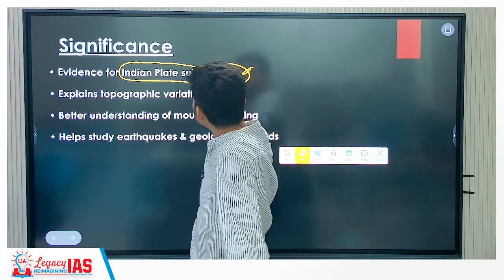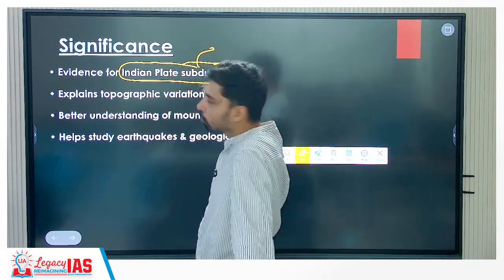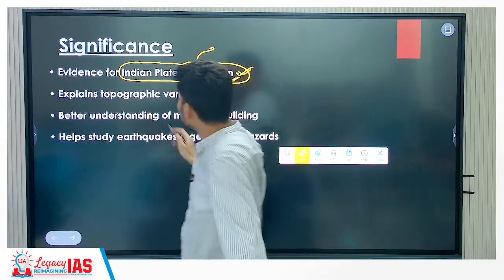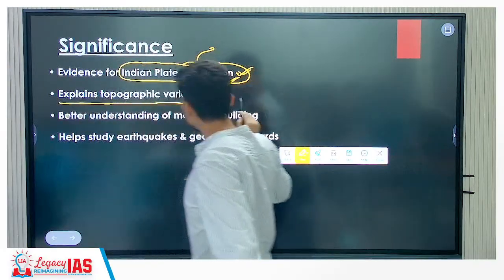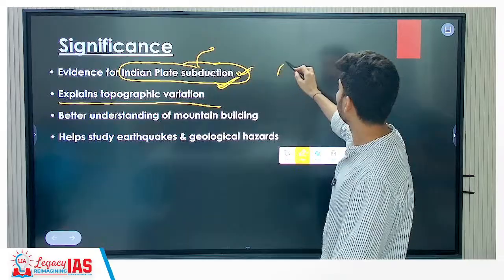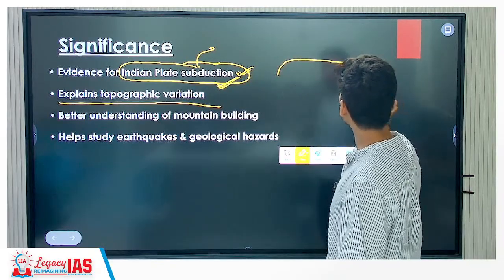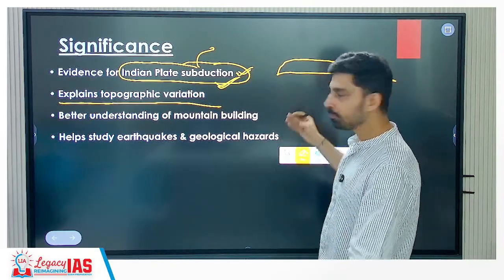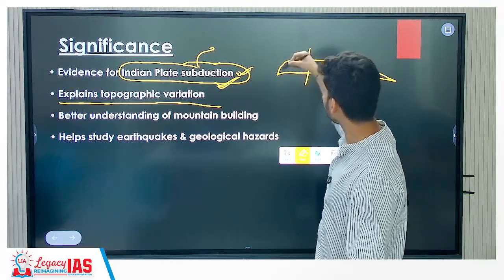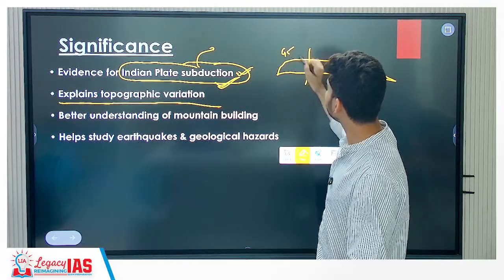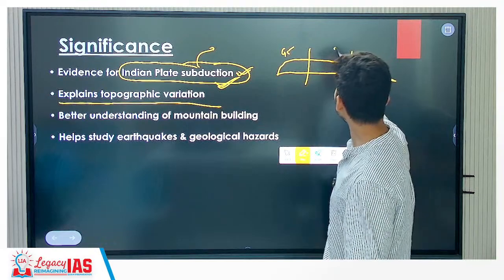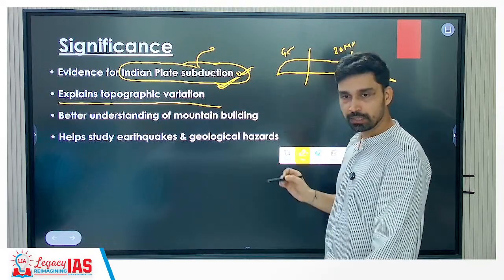How can we say that Indian plate is subducting? Otherwise, you will not have different cooling and heating of the rock itself. That also explains the topographic variation. For example, suppose this is the plateau. This plateau formed or uplifted 45 million years ago. This part of plateau uplifted how many million years ago? 20 million years ago.